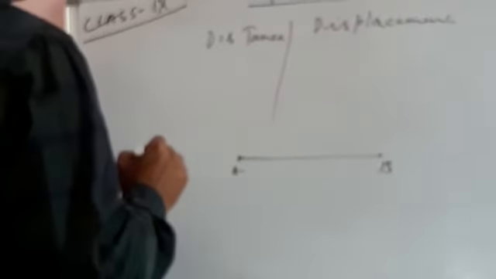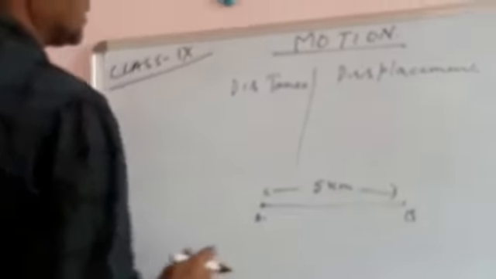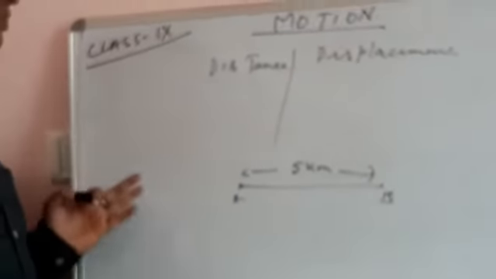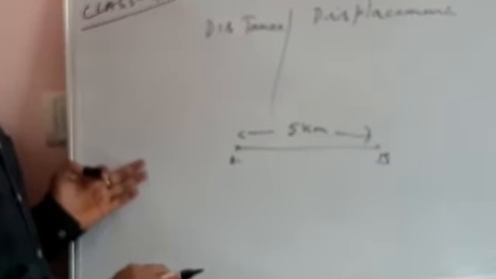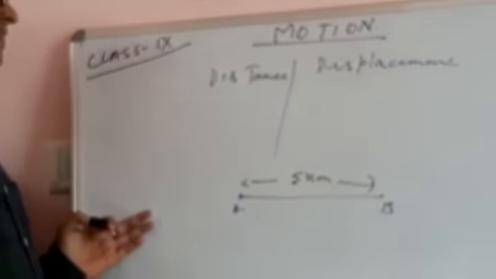Suppose an object starts from A and the distance given is 5 kilometers. If the object starts from A, goes to B, and again comes back to A, what would be the distance? The distance would be 10 kilometers. And what would be the displacement? Displacement would be 0.